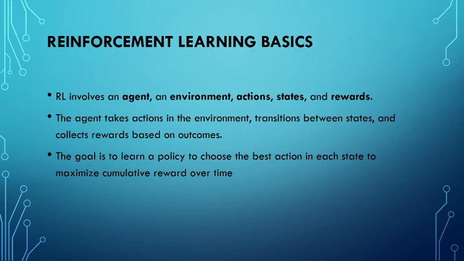Reinforcement learning basics. In reinforcement learning, we have a few key concepts: the agent, which makes decisions, the environment, which is everything around the agent, the states representing the current situation, the actions, which are the choices the agent makes, and the rewards, which are the feedback signals telling the agent how well it is doing. The agent's goal is to learn a policy, that is a method for choosing actions that maximizes its total reward over time.